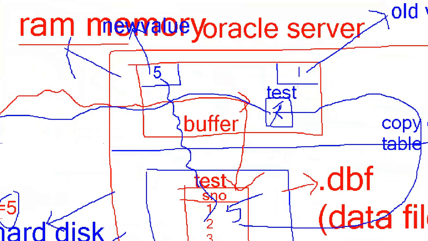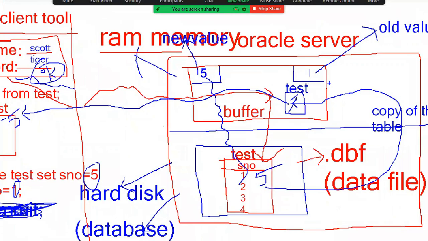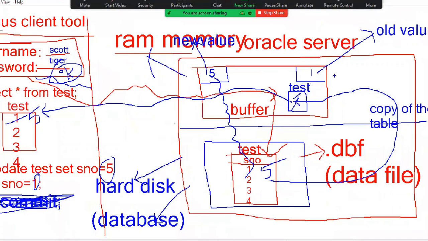But this 5 again, I want to change into 1. I want to cancel the previous transaction. Again, 5, I want to change into 1. I want to cancel because this is not an important transaction. I want to cancel that one under the transaction.